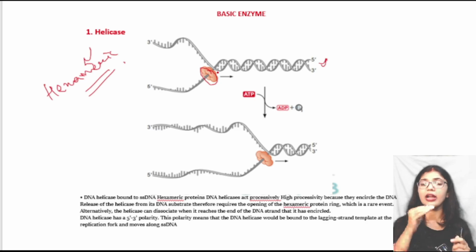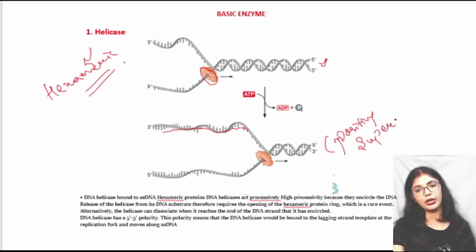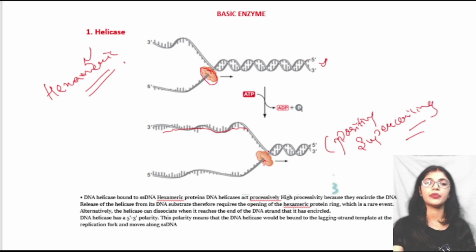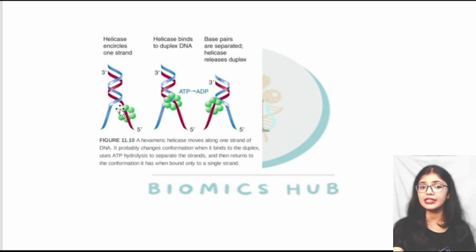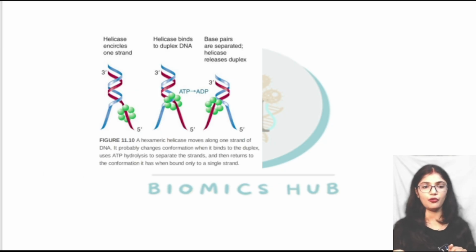When it helps in the formation of single strand, there is positive supercoil in the back. Suppose here the DNA is making the single strand, but when the helicase moves forward, it helps in positive supercoiling. Next, here we can also see the same thing: the helicase enzyme is coming and binding. There is a requirement of ATP and the double stranded form is converted into single stranded form.